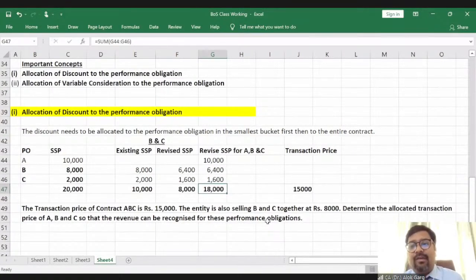So first of all, we have calculated the revised standalone selling price of the smallest bucket. From 8,000 and 2,000, it comes out to 6,400 and 1,600. So from 20,000 we have moved to 18,000.